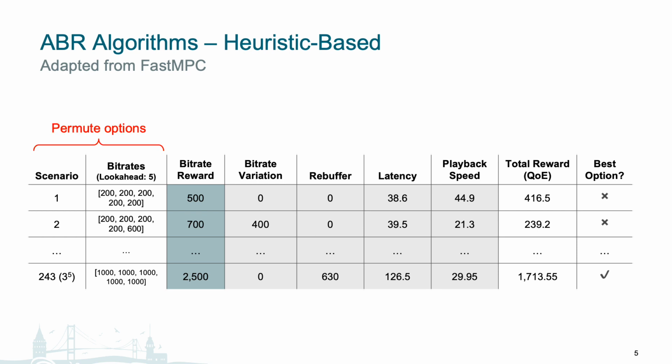First, we permute all possible options of bitrate selection with a look-ahead window. In this example, with a window of 5 future segments and 3 bitrate representations, namely 200, 600, and 1000 kbps, then the possible options that we permute include those listed in this table.